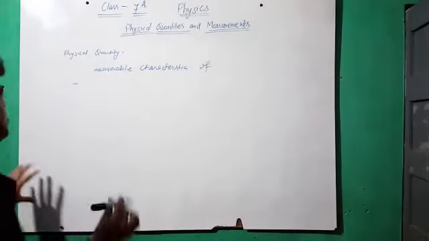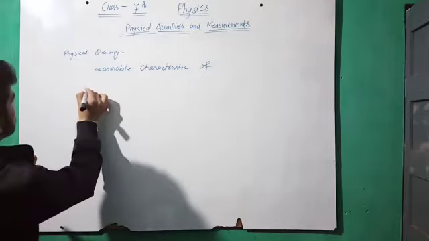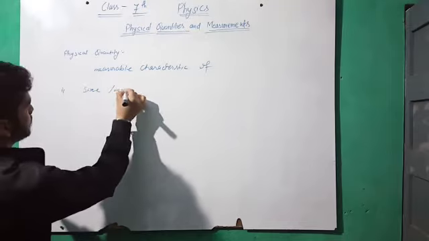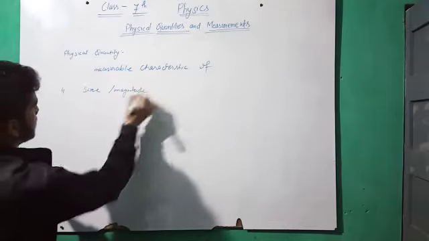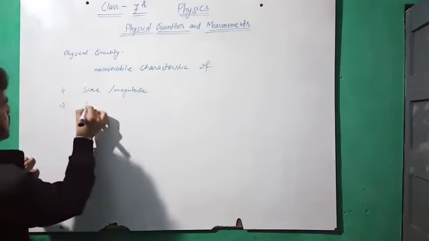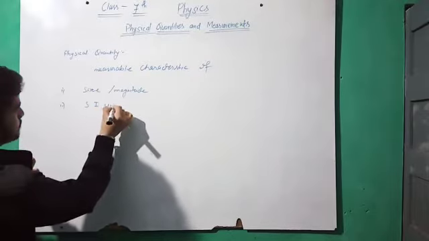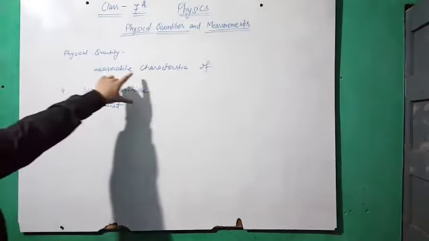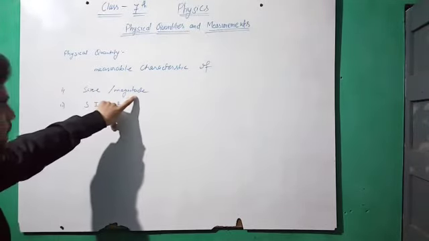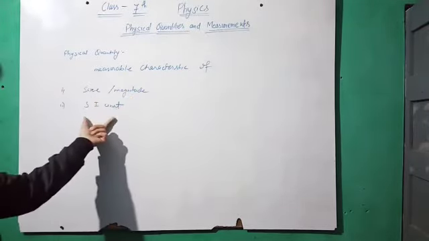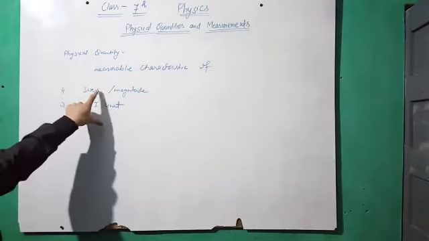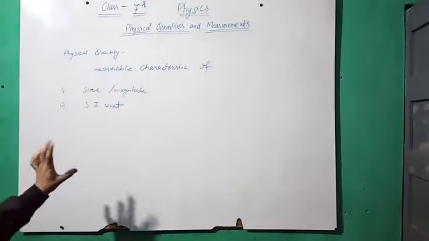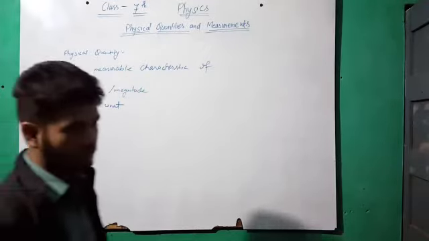So what are the basic features of a physical quantity? First, size or magnitude, and second, SI unit. If a characteristic has size or magnitude and SI unit, then the measurable characteristic is known as a physical quantity.